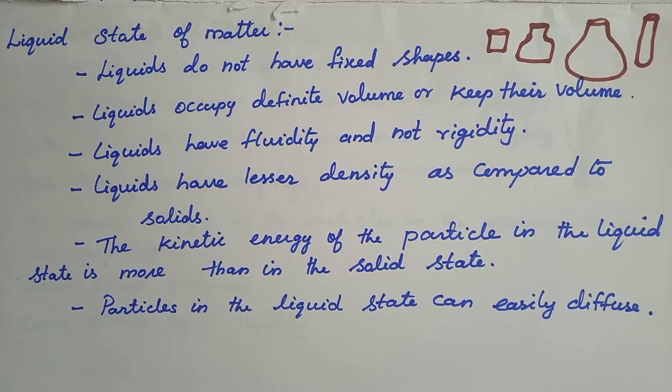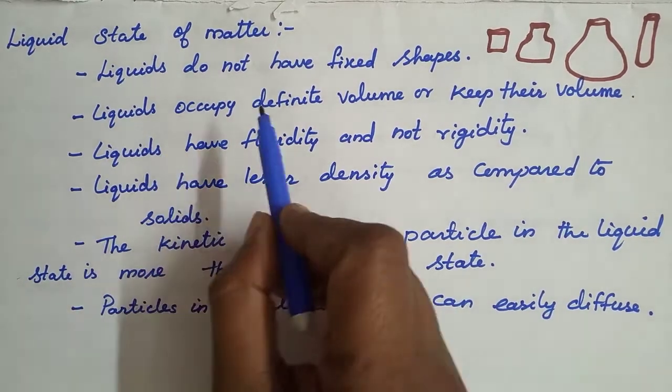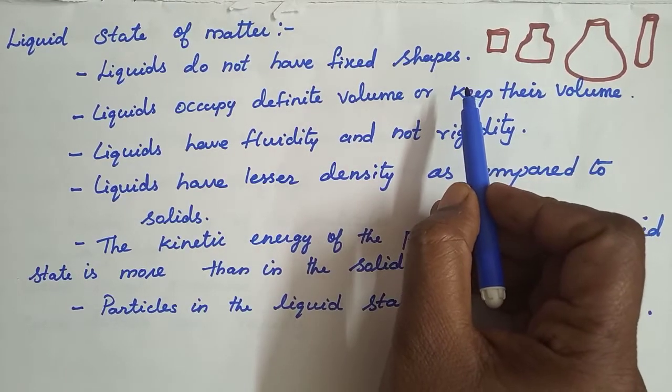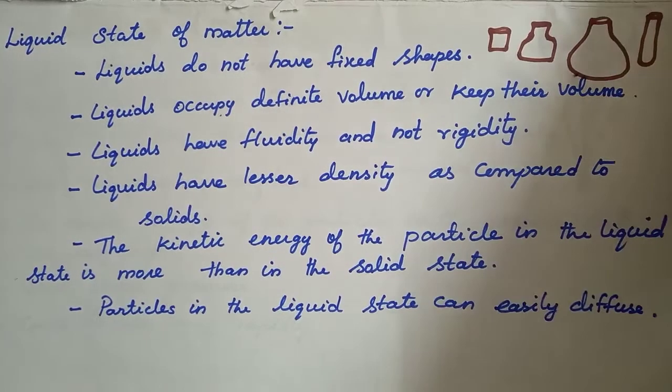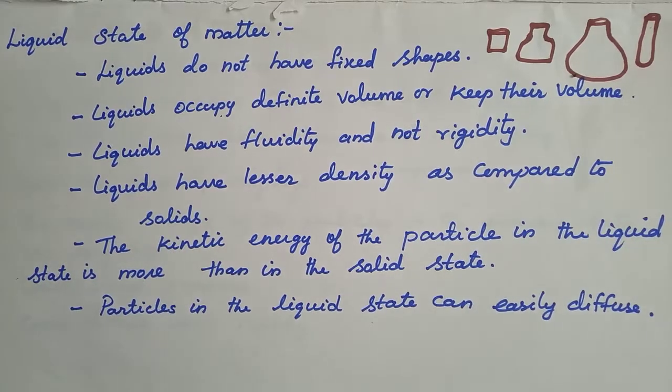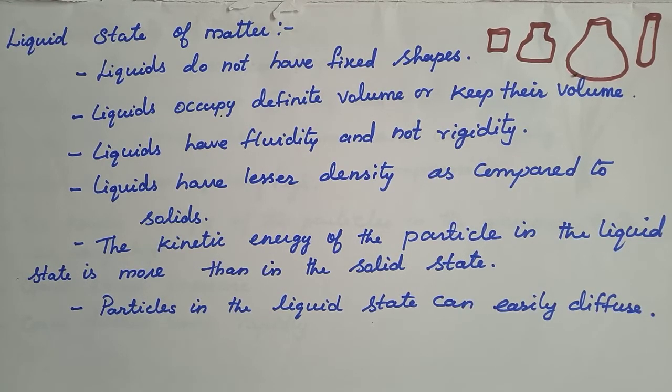The important characteristics of the liquid state of a substance are: liquids do not have fixed shapes. Liquids do not have a fixed shape, but they will take up the shape of any container in which they are poured. This is due to the reason that the interparticular forces are not very strong and the particles present in one layer can slide over the other layer quite easily. As a result, what happened? The liquid takes up the shape of the container in which it is kept.